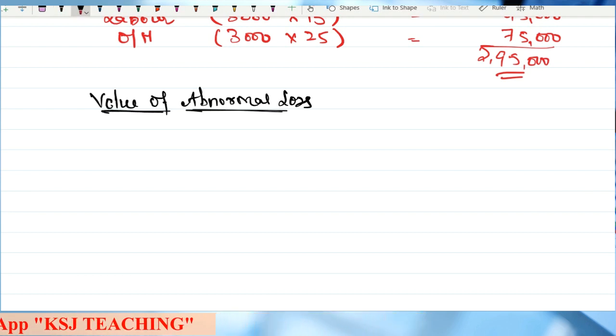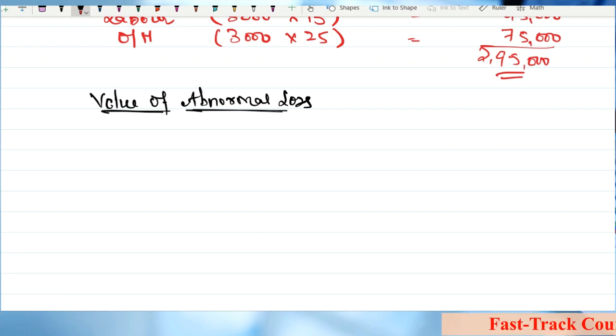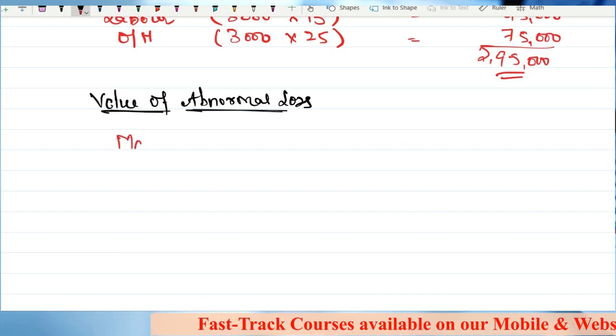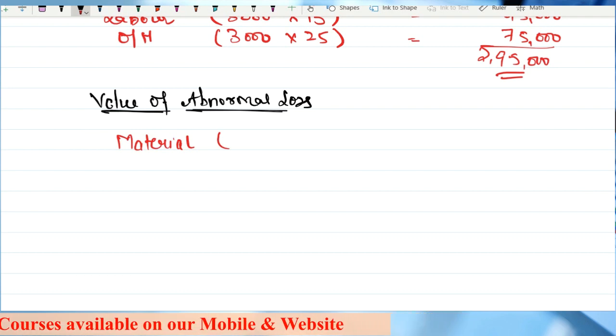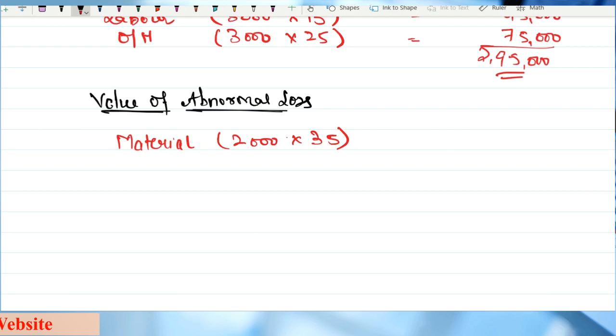Again on the abnormal loss, because we had different degrees of completion, we'll divide it into various parts. Material incurred on how many units? 2,000 units multiplied by 35 rupees.